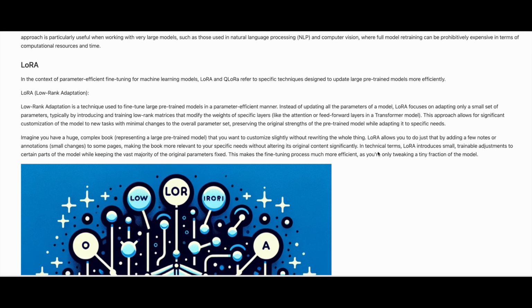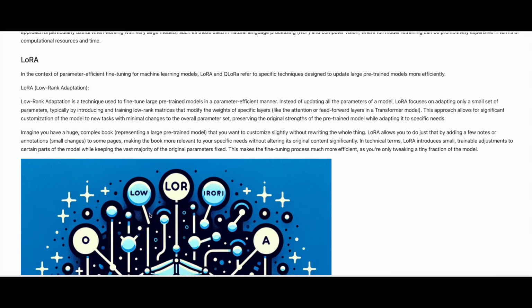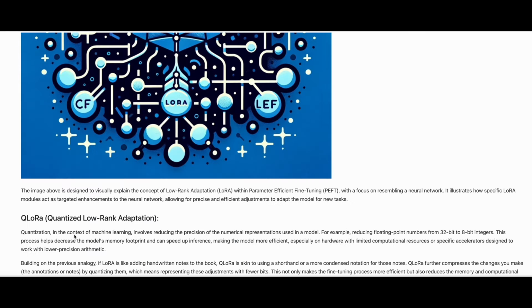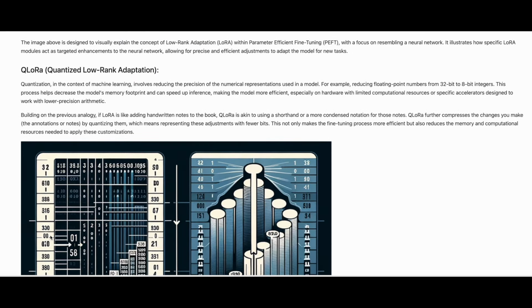In technical terms, LoRA introduces small, trainable adjustments to certain parts of the model while keeping the vast majority of the original parameters fixed. This makes the fine-tuning process much more efficient, as you're only tweaking a tiny fraction of the model. Let us see what is QLoRA, or quantized low-rank adaptation.